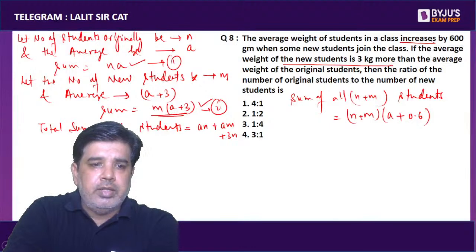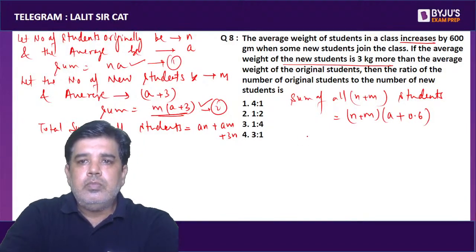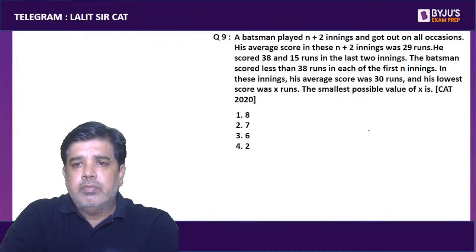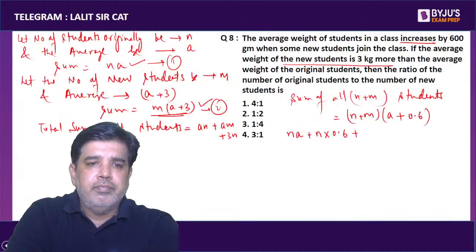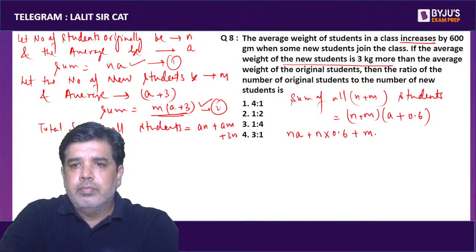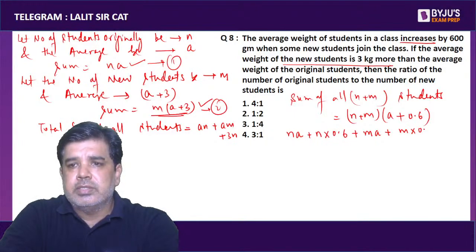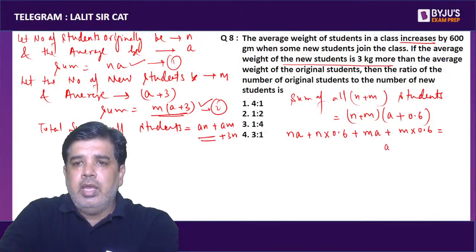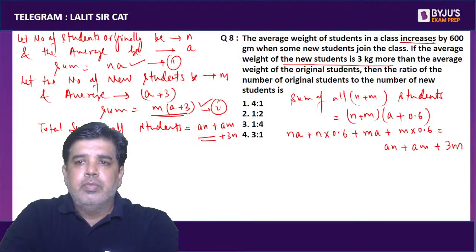So let me equate this in the next step. I will say that (A plus 0.6) into n plus m into (A plus 0.6) is equal to this sum, AN plus AM plus 3M, right?